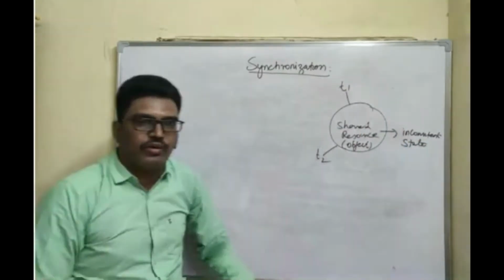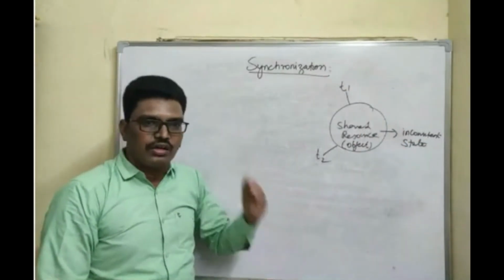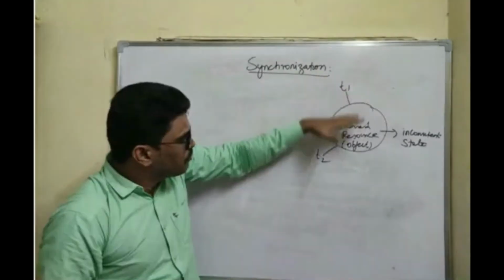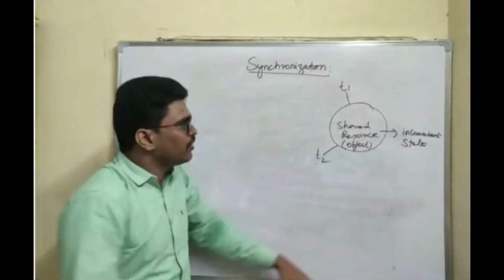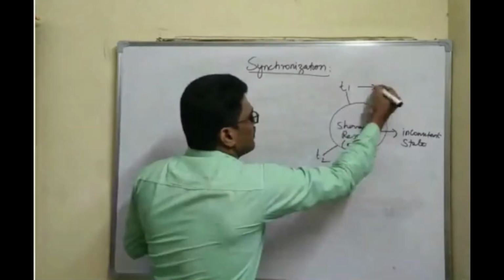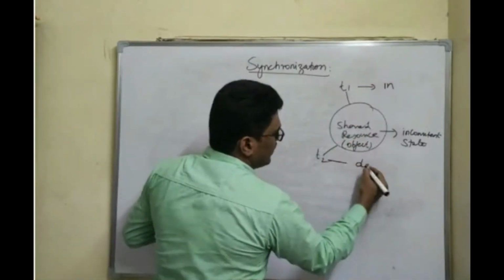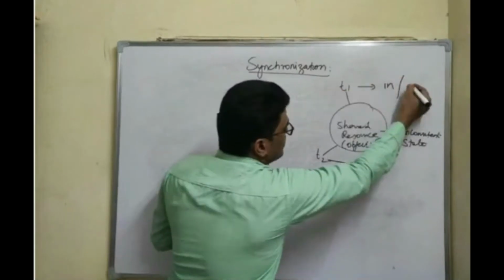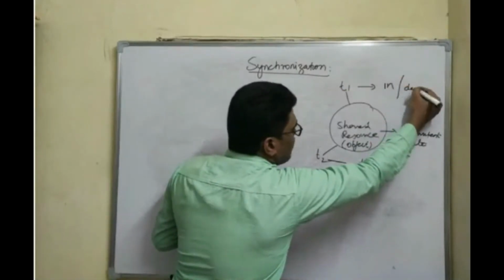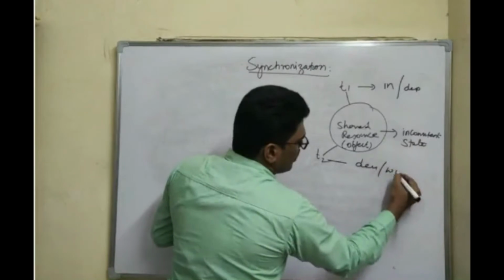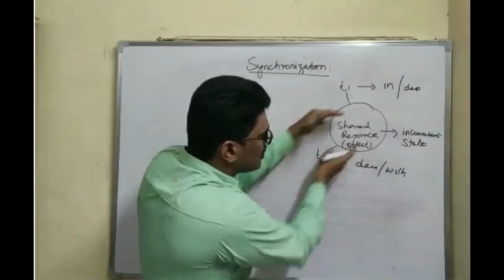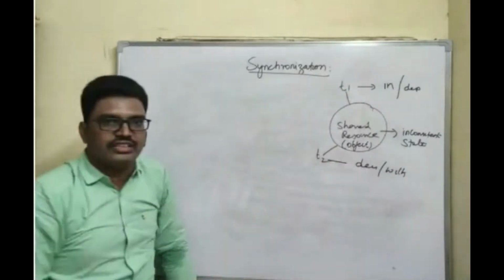Inconsistent means you are going to get a wrong state, wrong values, wrong output. Which thread's output, we cannot say. Suppose this thread is incrementing a value and this thread is decrementing a value. For example, take a bank application. T1 is a thread which is depositing the amount, and T2 is one which is withdrawing the amount. It is a joint account. Both of them are doing transactions at the same point of time.